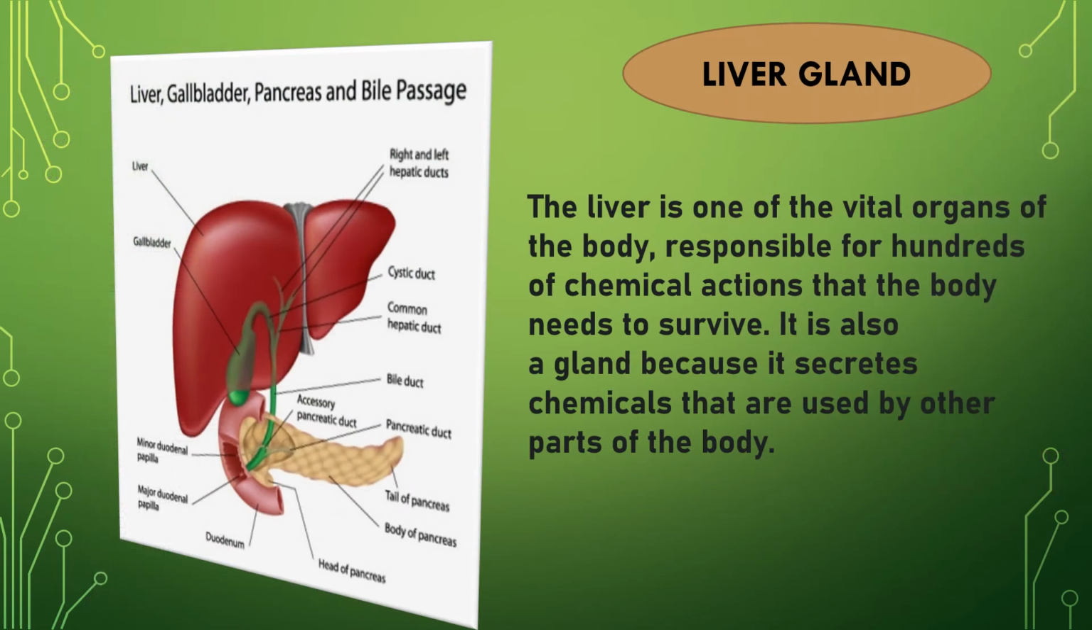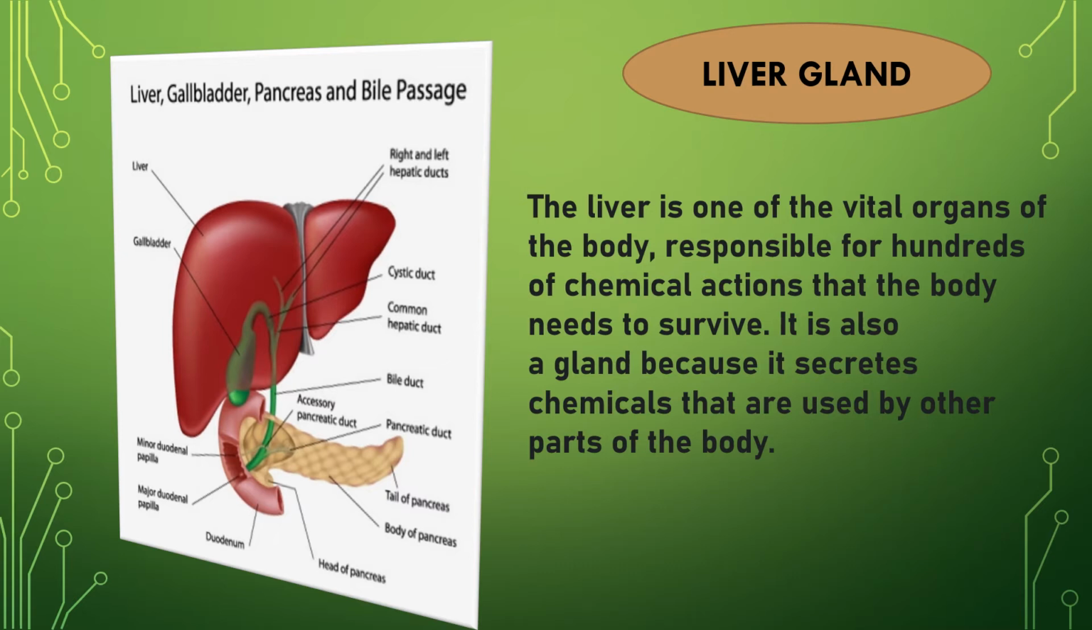The last gland is the liver gland. The liver is one of the vital organs of the body, responsible for hundreds of chemical actions that the body needs to survive. It is also a gland because it secretes chemicals that are used by other parts of the body. So you can see in the picture, obviously the red one is the liver, the green one is the gallbladder. The right and left hepatic ducts of the liver have been shown.